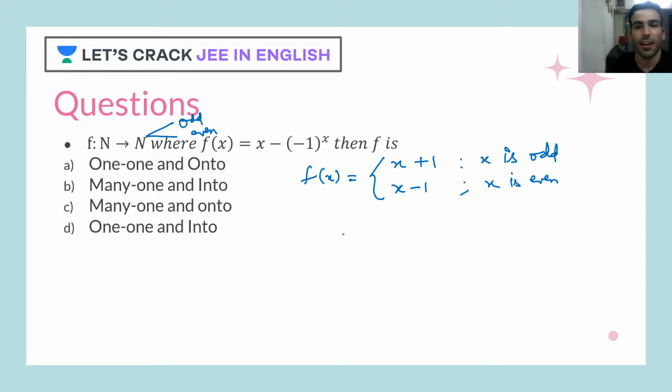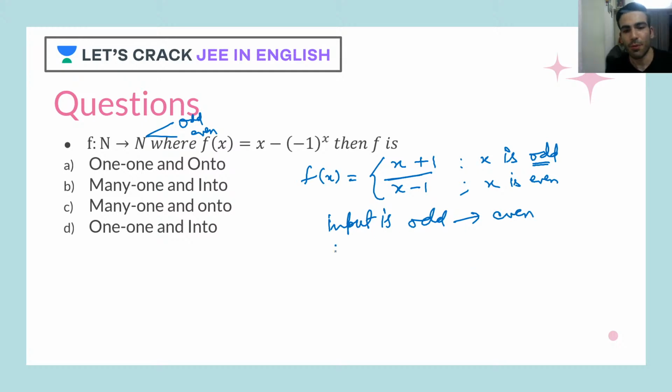Now see the magic here. For odd, when I put an odd input, what do I get as the image? For odd input, I am getting even, because we are adding one, and we get a number more than that.